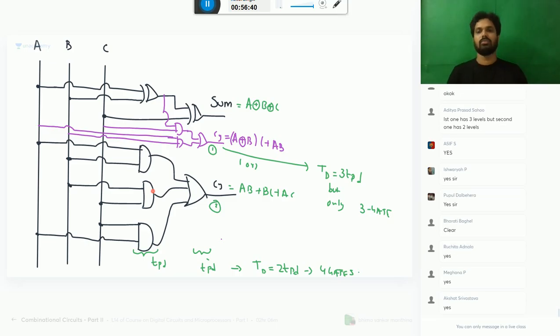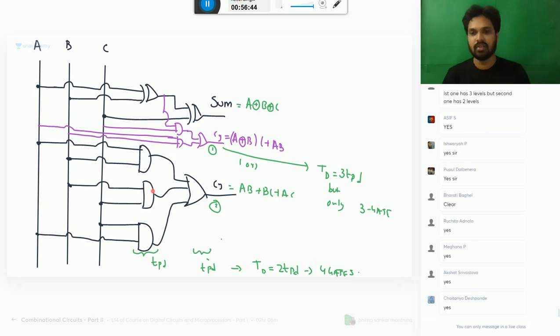Very good. New students also please comment. New students also please actively involve in the class. Every single comment you should make, whether it is simple or not, doesn't matter. Okay, so let's move further.